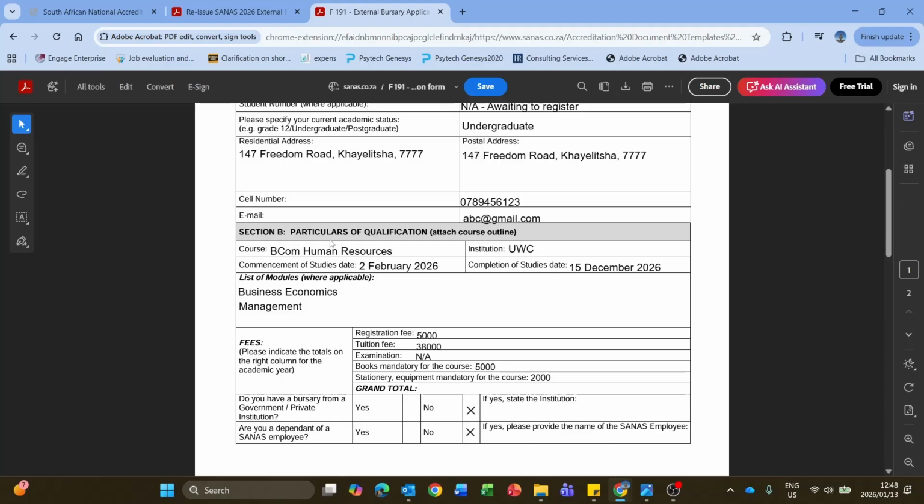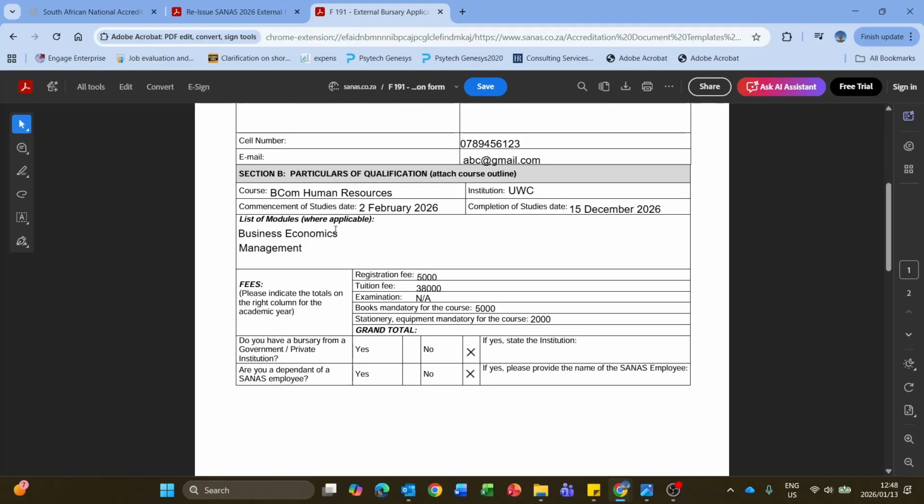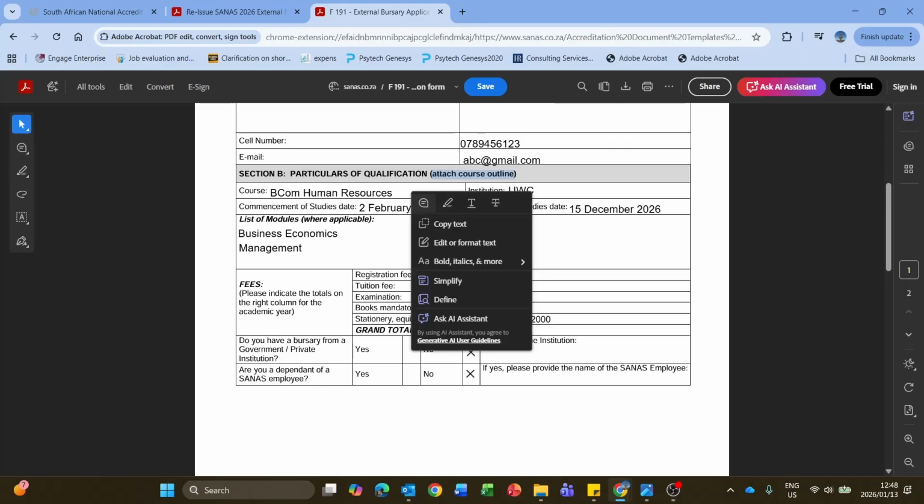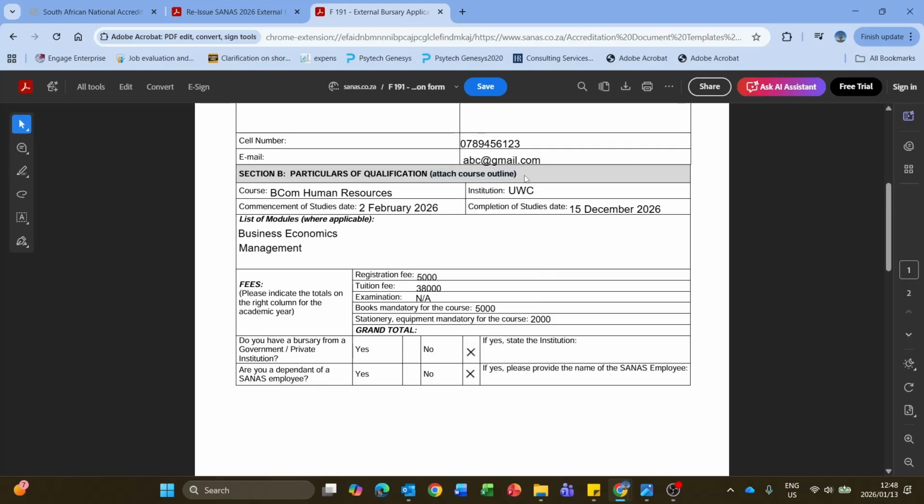Then section B, which is the particulars of the qualification. Very importantly, attach your course outline. So try your best to go to university as soon as possible to get the course outline if you have not registered, or after you have registered. Then I'm giving an example here. I will say BCom Human Resources. Our institution would be UWC, short for University of the Western Cape.